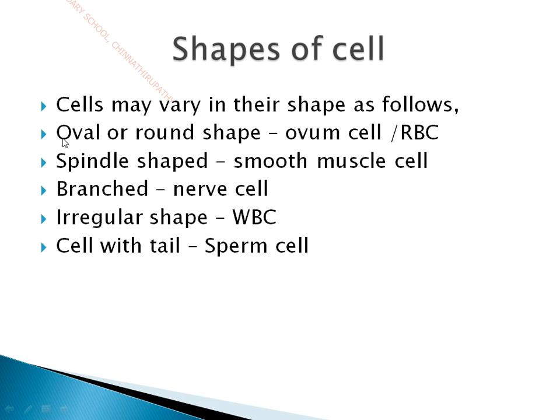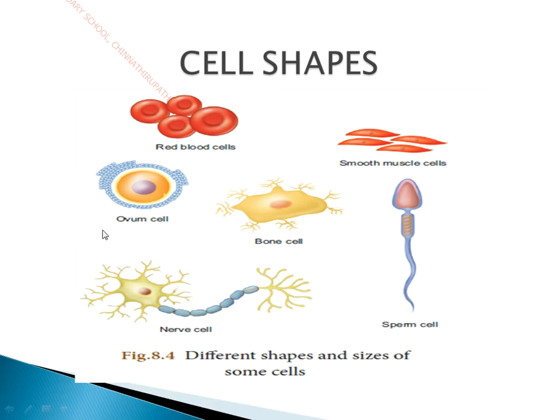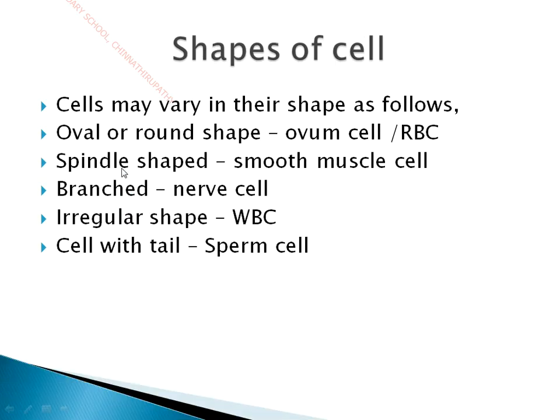These are the different shapes of cells, such as oval or round shaped cells. Here you can see from the diagram an example of an ovum cell. It is round in shape. The ovum cell is the egg of a female. So this is round in shape, the ovum cell.